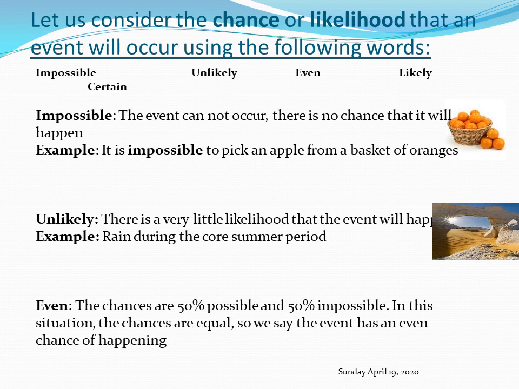Let's take the example also of a coin. If you toss a coin, it has only 2 sides. There are no other sides. It's either you toss the head of the coin or the tail of the coin. So, if you toss a coin, what is the chance or the likelihood that you will get the tail? It's even. It's either you get a tail or you get a head. So the chance is an even chance. It's going to be one of the two.